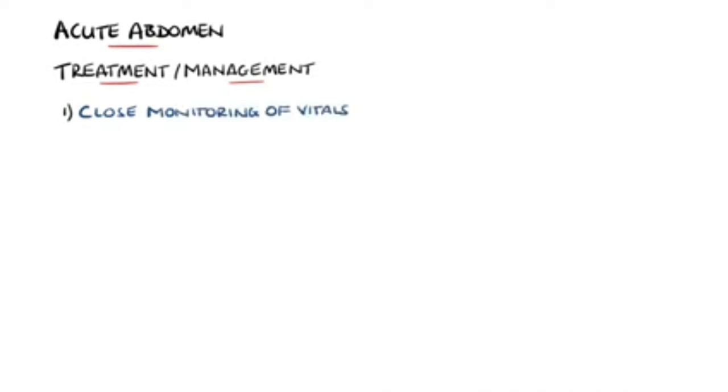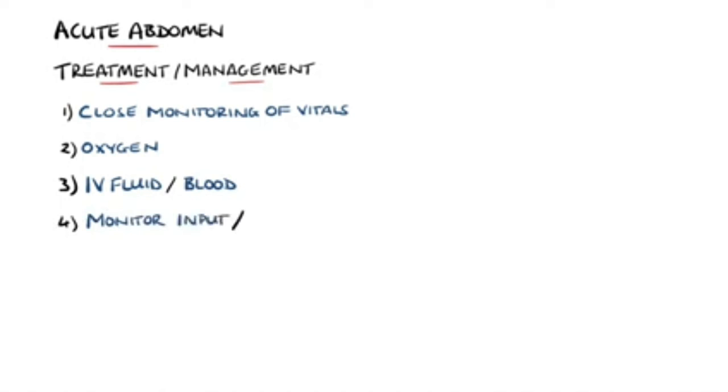For example, close monitoring of the vital signs, oxygen if necessary, intravenous access and initiation of fluid or even blood if necessary. In most cases, aggressive fluid management is tolerated, but in cases such as a rupture of an abdominal aneurysm, too much fluid can exacerbate the bleeding, and in patients with comorbidities, they may quickly become overloaded.